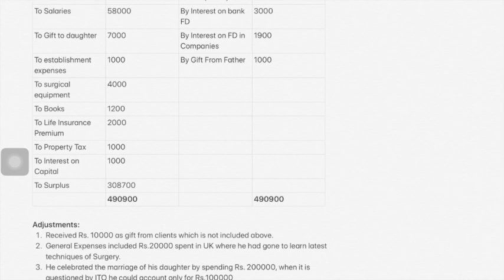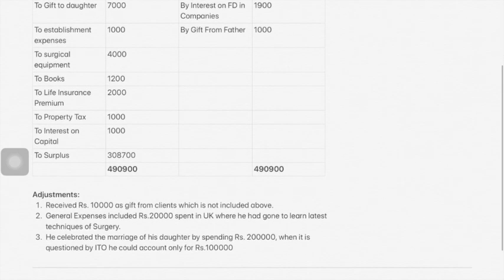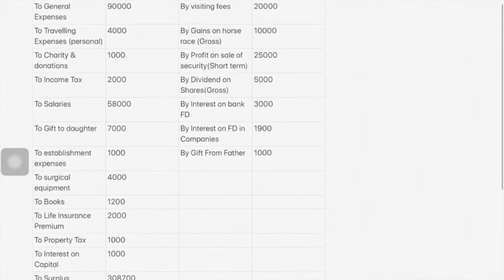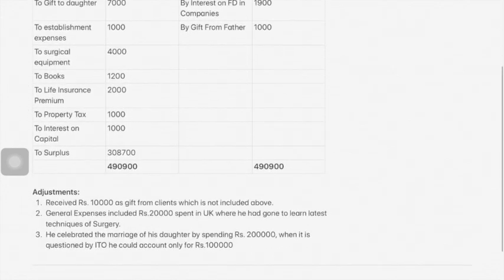Next, he celebrated the marriage of his daughter by spending 2 lakhs. When it is questioned by ITO, that is income tax officer, he could account only for 1 lakh. What has happened? Now this person, Mr. X, he has spent 2 lakh rupees on his daughter's wedding. And the ITO, that is income tax officer, asked him, from where did you get this 2 lakh? So he could only account for 1 lakh. That means remaining 1 lakh he couldn't say from where he got. That means that 1 lakh is unexplained expenditure.